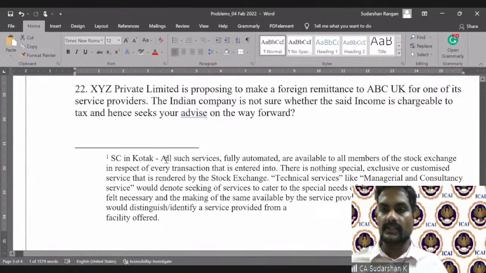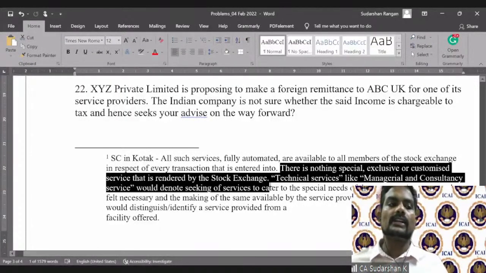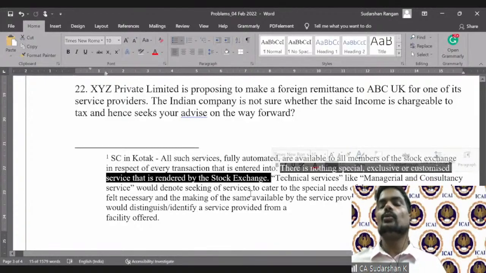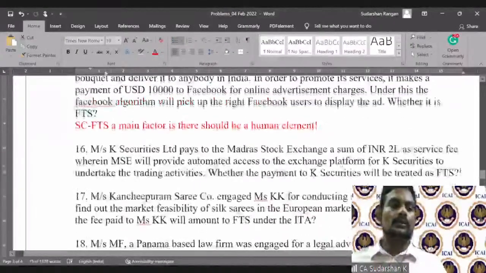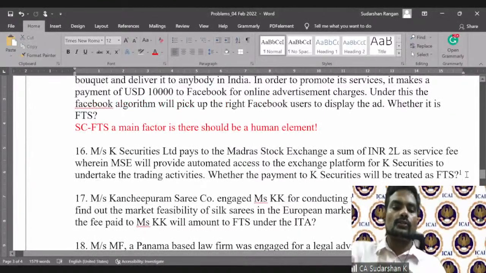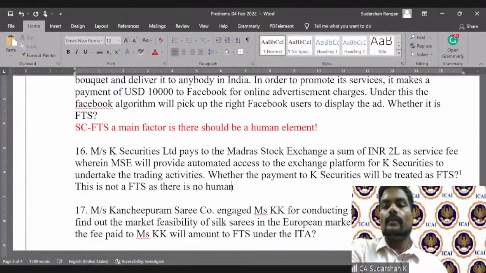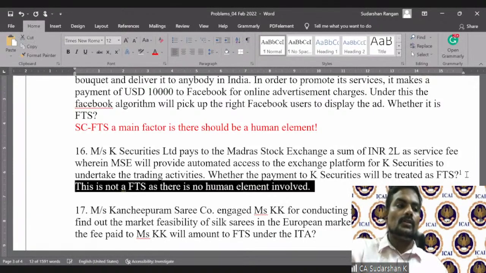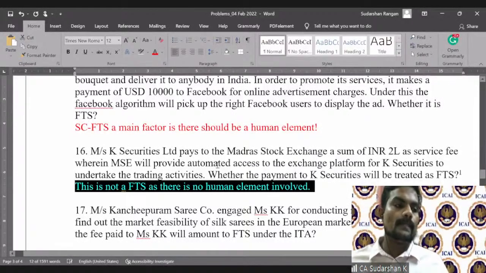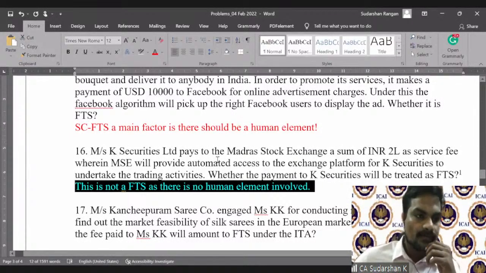The Supreme Court in Kotak Securities will say, all services fully automated are available to all members of the stock exchange. There is nothing special, exclusive or customized service that is rendered to the stock exchange. So Supreme Court in Kotak also says, this is not FTS as there is no human element involved. So you need to keep this in mind.